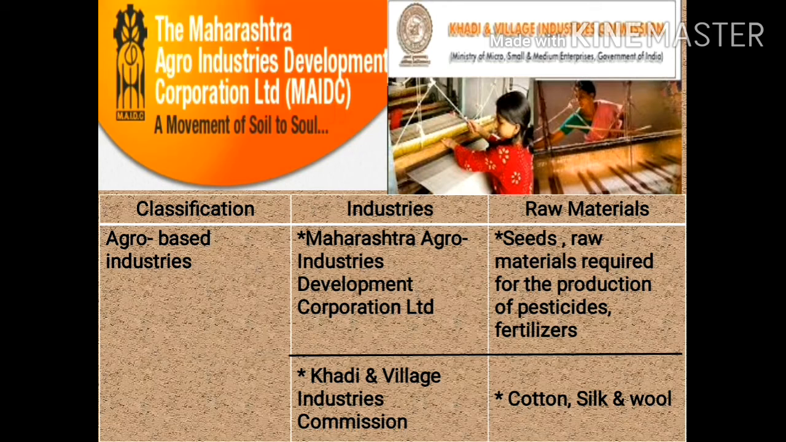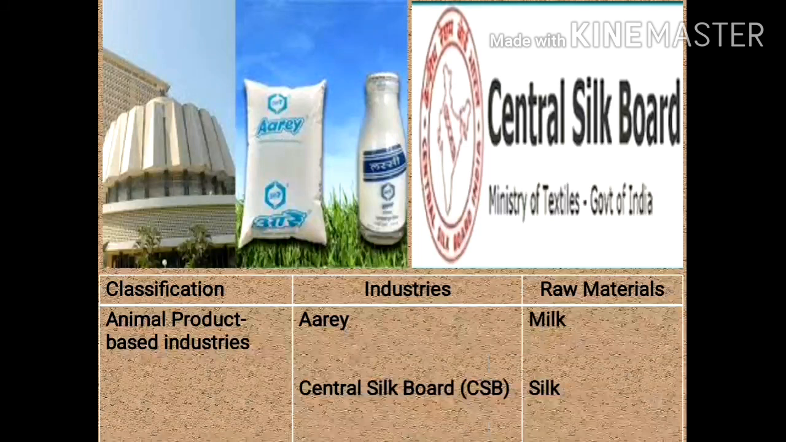Now let us see what type of materials are required for these industries. First, the agro-based industry. In Maharashtra Agro Industries Development Corporation, the raw material required is seeds. This is a raw material required for the production of pesticides and fertilizers. Whereas in Khadi and Village Industry Commission, the raw materials required are cotton, silk and wool. In animal product based industries, in RA, the raw material required is milk. Whereas in Central Silk Board, CSB, the raw material required is silk.